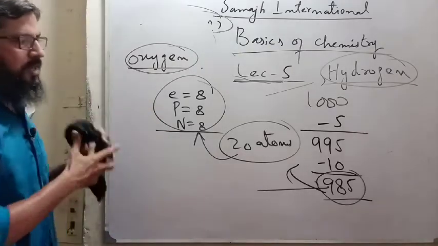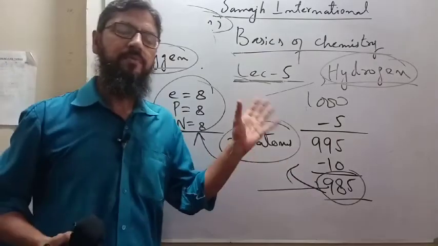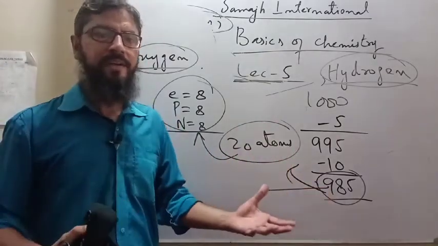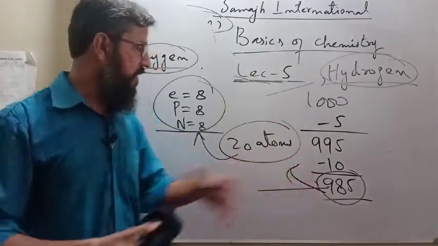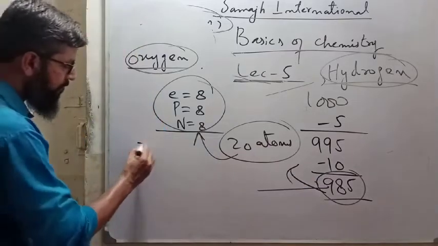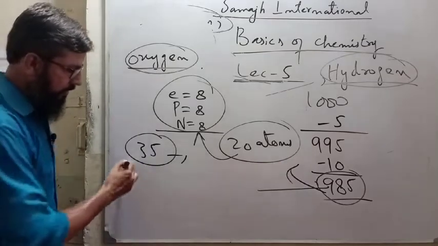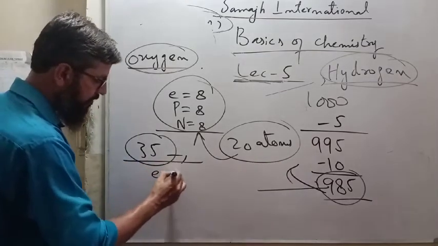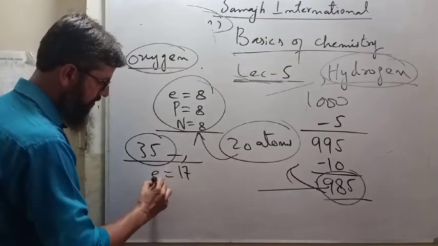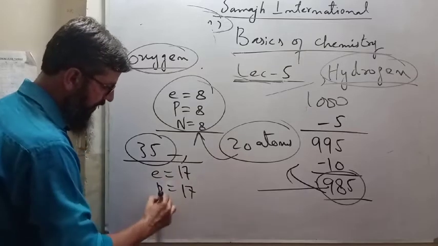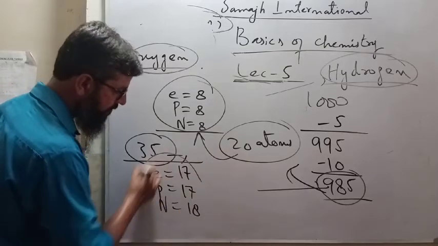Got it? Likewise, you separate out different atoms, like you have taken out 35 more atoms, and these 35 atoms have 17 electrons, 17 protons, and 18 neutrons.